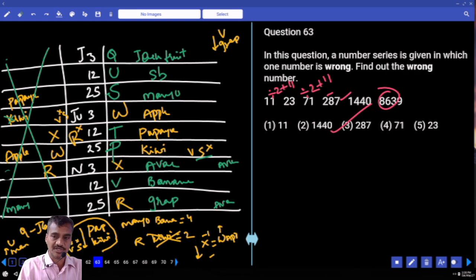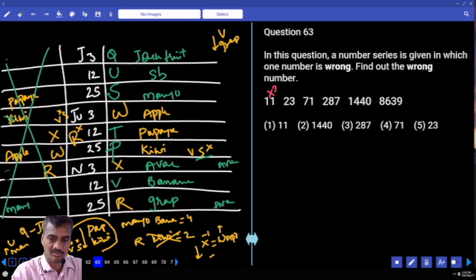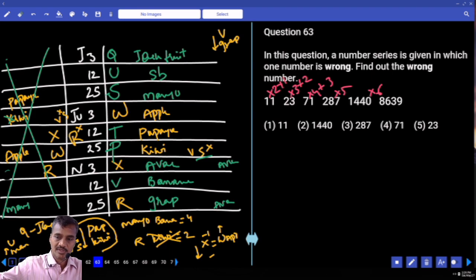Then next coming to 63. Now in this, 11, 23, numbers starting with 11, ending with 8,000. Numbers are increasing at a very fast rate, hence it must be a product or combination. Into 2 plus 1. Now into 3 plus 2, 69. Into 2, into 3, next one into 4, into 5, into 6. Then plus 1, plus 2, plus 3. 71 into 4 and plus 3. And 2875, plus 4, plus 4. Hence what is the wrong number here? 144. Last digit 7 into 5, 35 plus 4. Last digit must be 9. And this is the wrong number, 63.